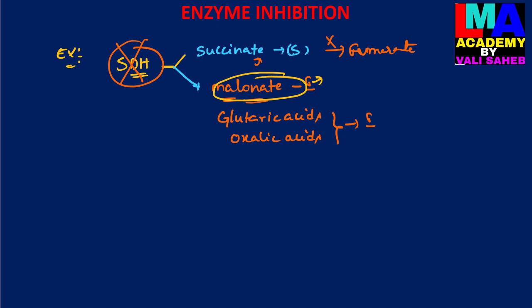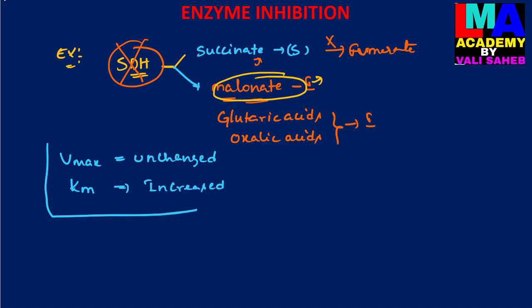And then if we observe the competitive inhibition, Vmax is unchanged, but Km values are increased.